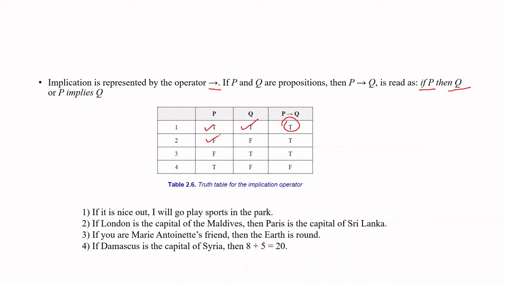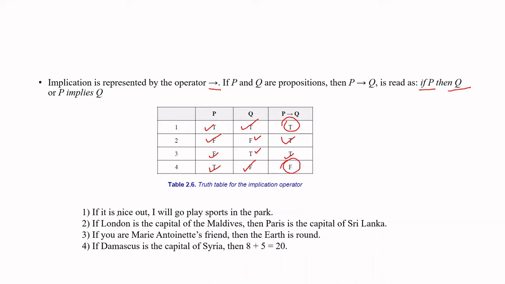If P is false, we are not making any statement in the implication, so Q can be either false or true, and either way the truth value is true. Now, if P is true, then Q is not true, then P implies Q has a truth value of false.